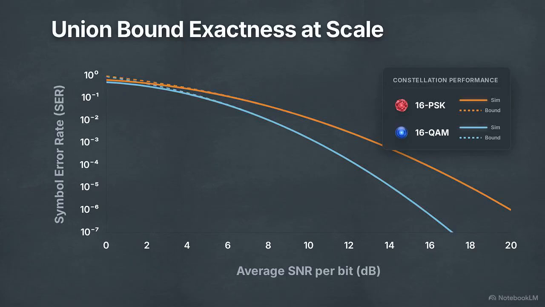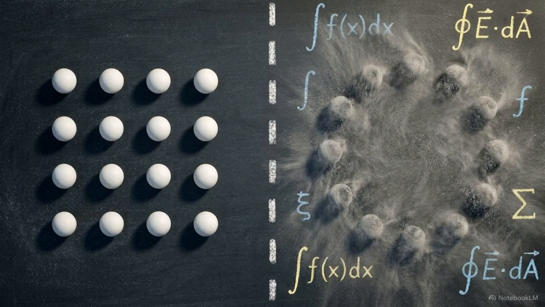In low SNR regions, the bound is slightly loose. High noise occasionally throws signals past immediate neighbors, causing the shortcut to slightly overcount total errors. But at higher SNRs, the bound tightens. The statistical likelihood of jumping past a nearest neighbor vanishes, and the approximation locks onto the exact plot. This convergence provides the mathematical explanation for why 16 QAM outperforms 16 PSK.